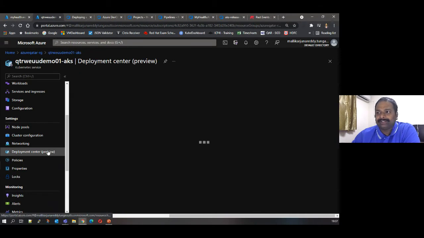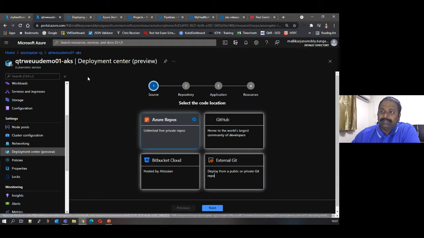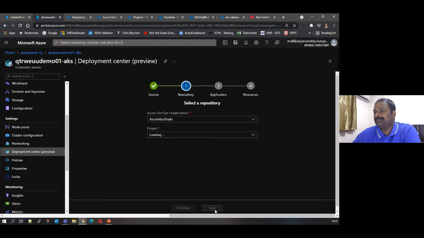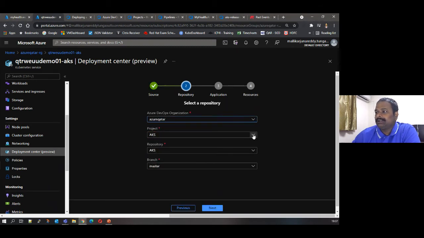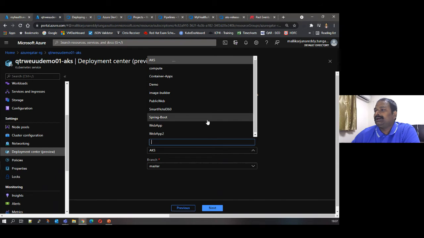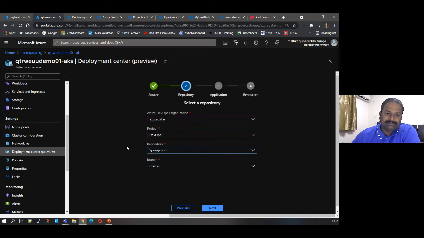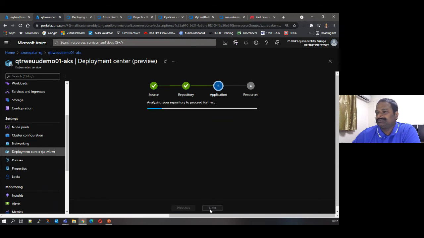You go to your deployment center. You create and add a project. You can select wherever your source code is. Let's say my source code is in Azure Repos. My organization is Azure Qatar, and my Azure DevOps project is DevOps. Then I have a Spring Boot application, a sample Spring Boot application. So let's go there.